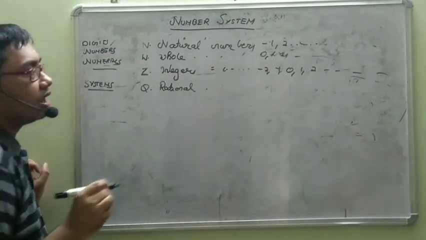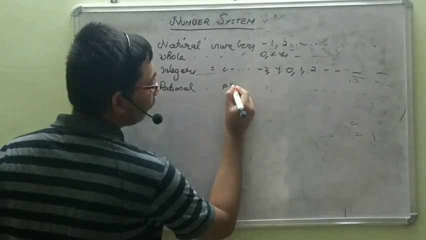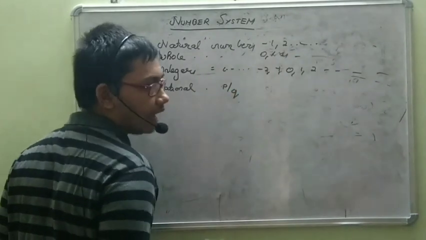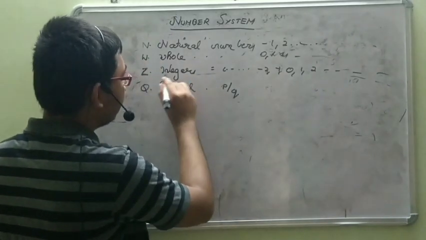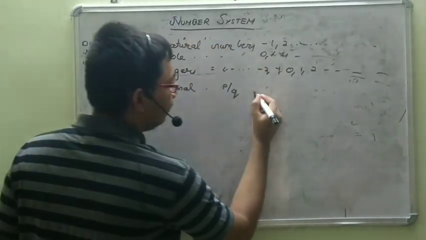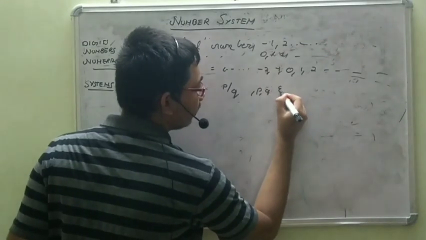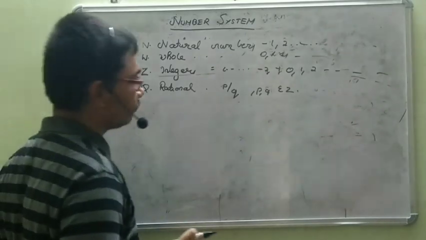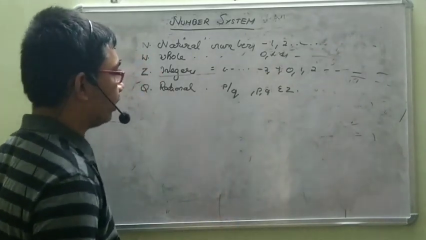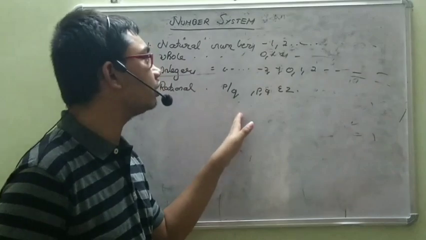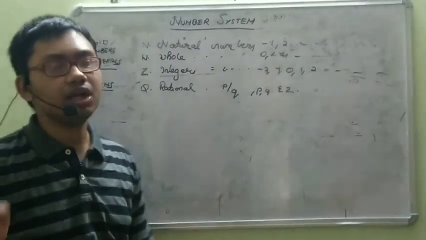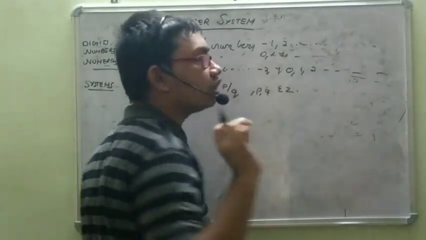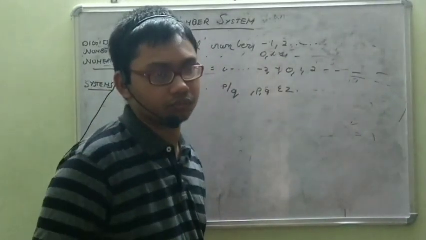What are rational numbers? They can be written in the form P by Q, where P and Q are both elements of Z, the set of integers. This notation stands for "element of". We will discuss that in detail later. And generally, we hold that P and Q should have no common factors other than 1.